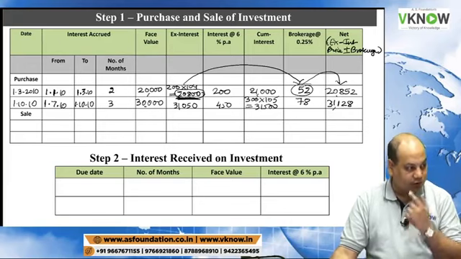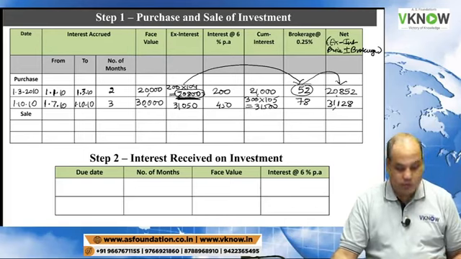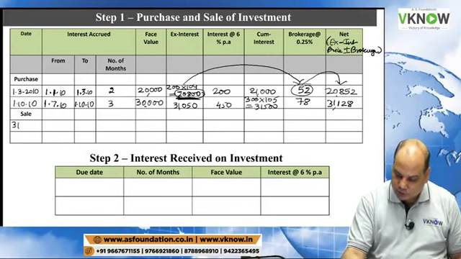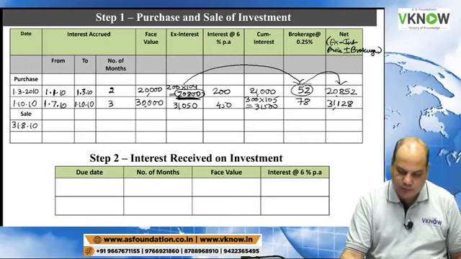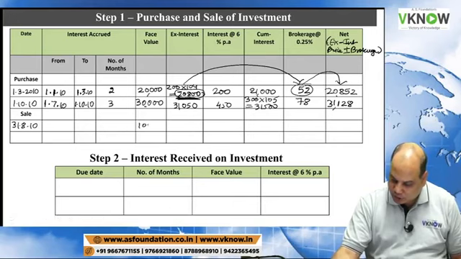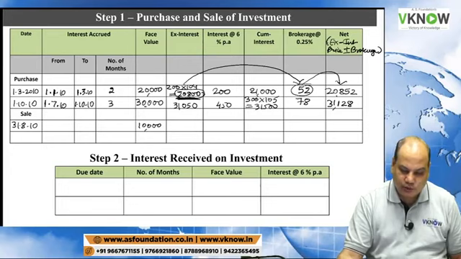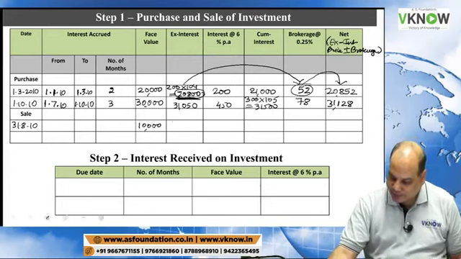Yes, Govind is right. Sakshi is right. Come to sale transaction. There are two sale transactions. On 31st August 10, you have sold 100 units. 100 into 100, 10,000, and sold ex-interest at 106. 100 into 106, 10,600.